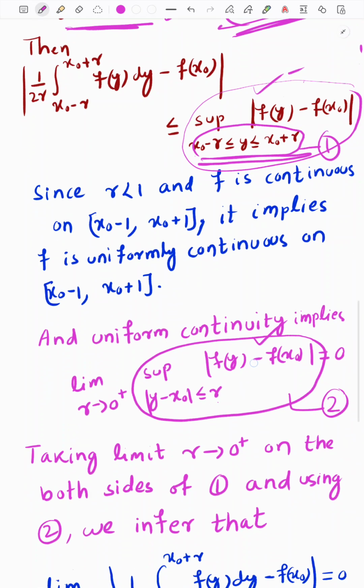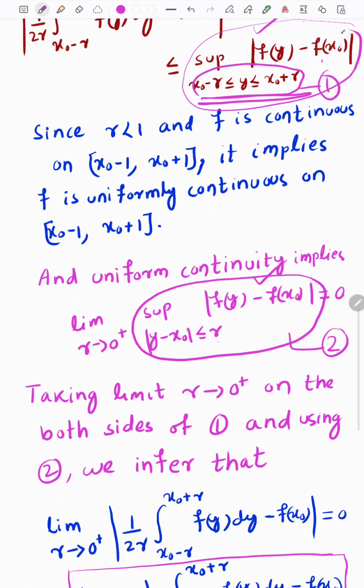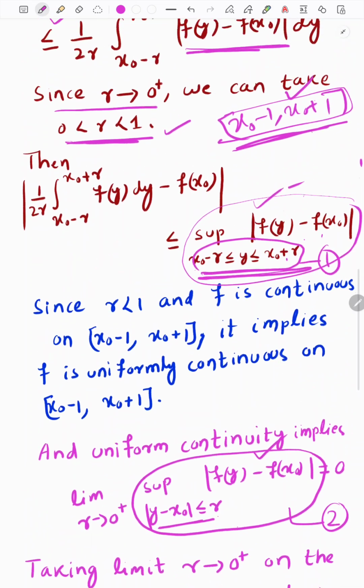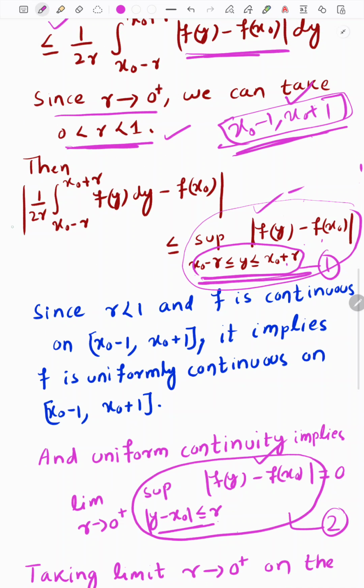So this limit goes to 0, and this term is exactly equal to that term, written here in the notation form. So when r goes to 0 plus, it goes to 0. Therefore when we take the limit on both sides, this term goes to 0.